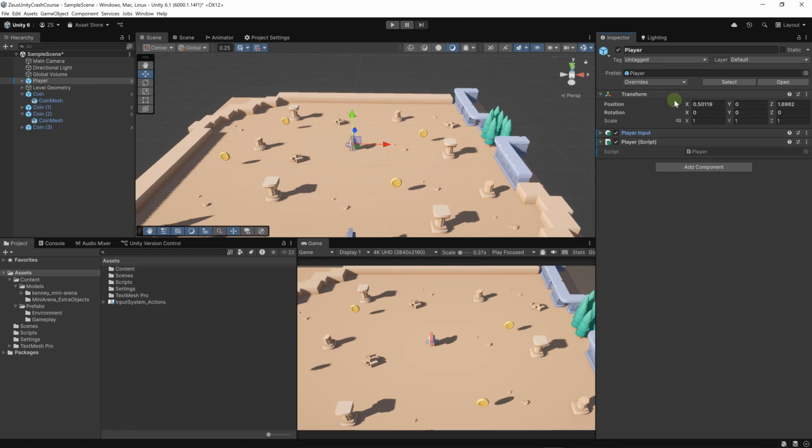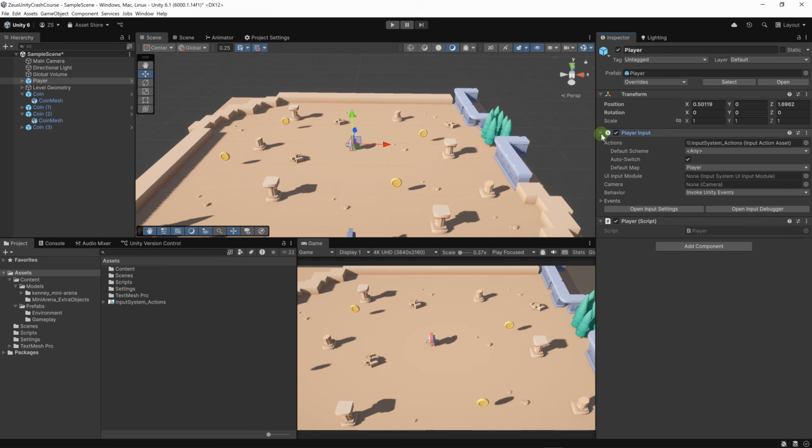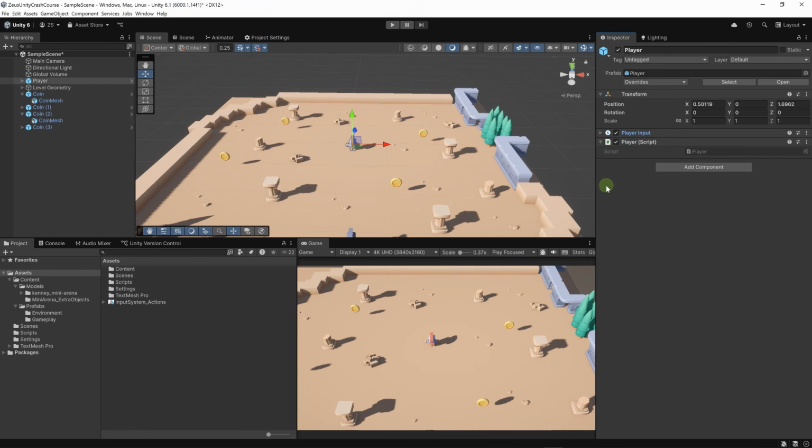And to solve this, we're going to override the prefab. Let's click on this override drop-down button here. Then let's apply all. And now the blue lines have disappeared, which means that all of these components are also present on the player prefab.